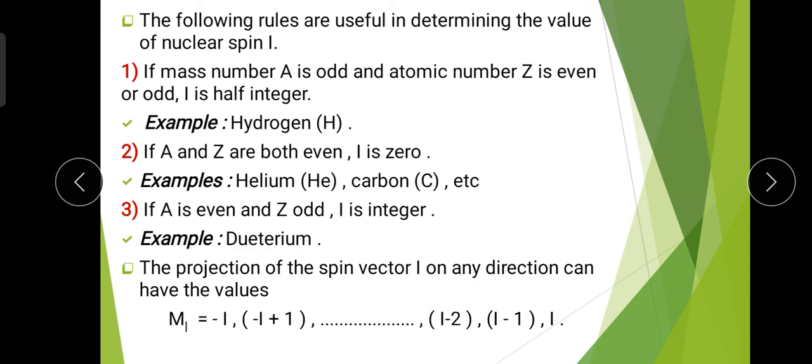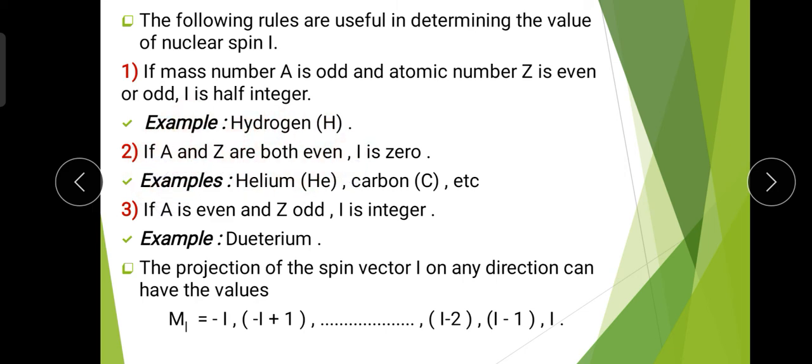Carbon is an example of the second rule. Here A and Z are both even. For carbon 12, the atomic number is 6, so the number of protons, and the number of electrons, is 6, so Z is even.